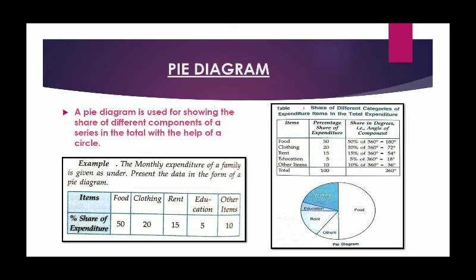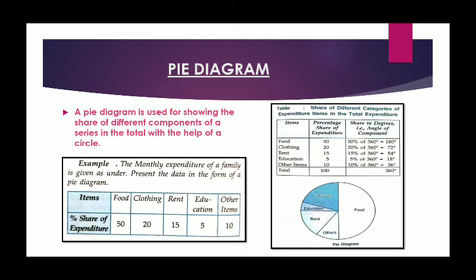Now what do we need to draw in the table? In the table, see again the item and the share is written. Here the share is already given in percentage form. If it is not given in percent form, we have to convert the share into percent form. Simple: dividing the value by the total and multiplying by 100 will give us the percentage share.